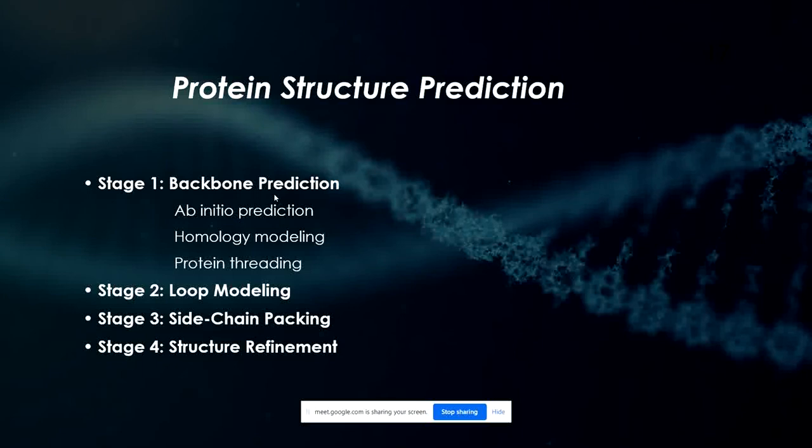And after all that packing, the backbone prediction, loop modeling, and side chain packing, the whole structure is then refined. Structure refinement means the protein is minimized to reach a global minimum. The protein is moved a lot to reach the global minimum, and after it has reached the global minimum, the server or software shows you the result: we have calculated and predicted the structure of this protein, and this is the final structure of the protein.